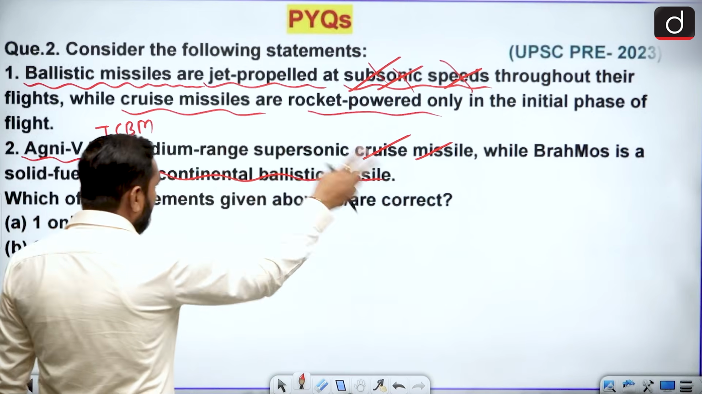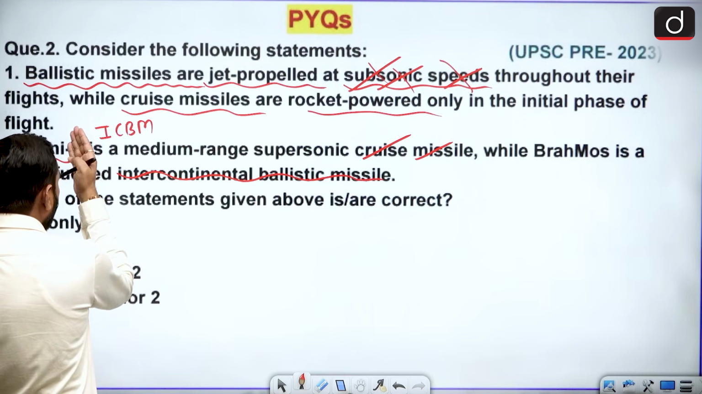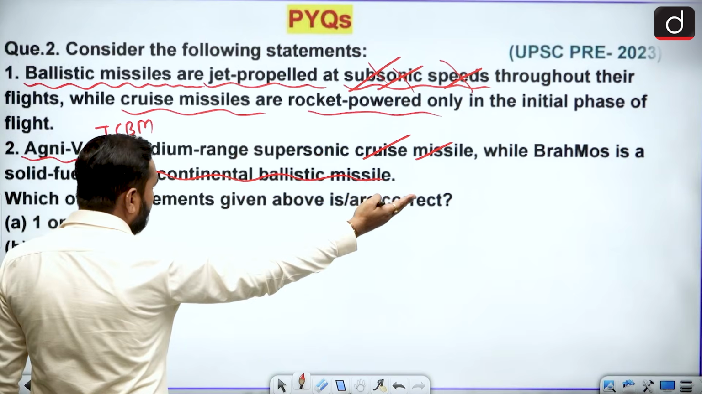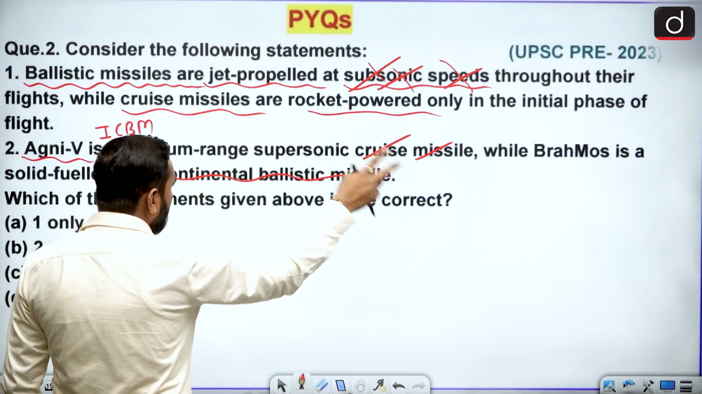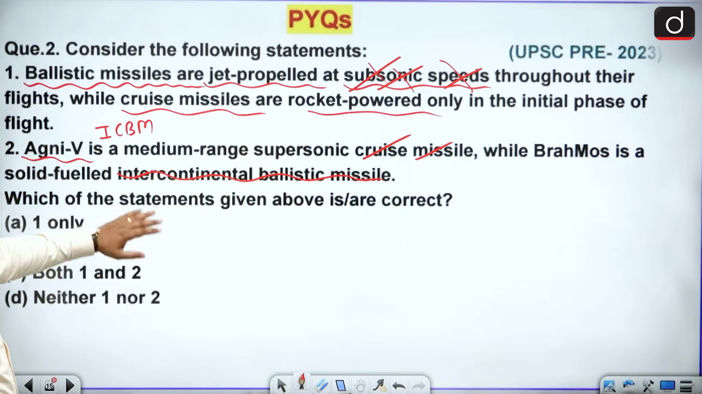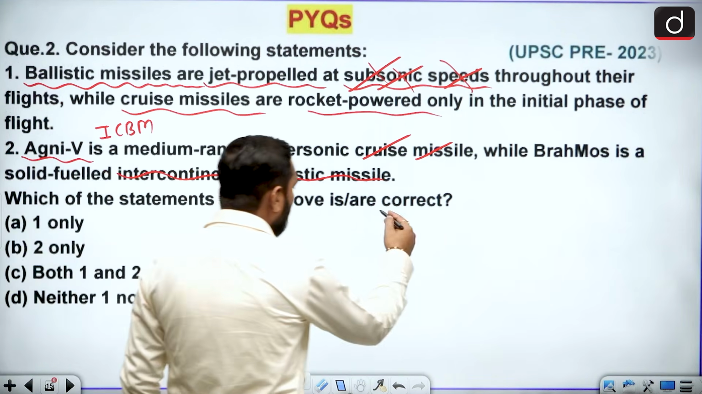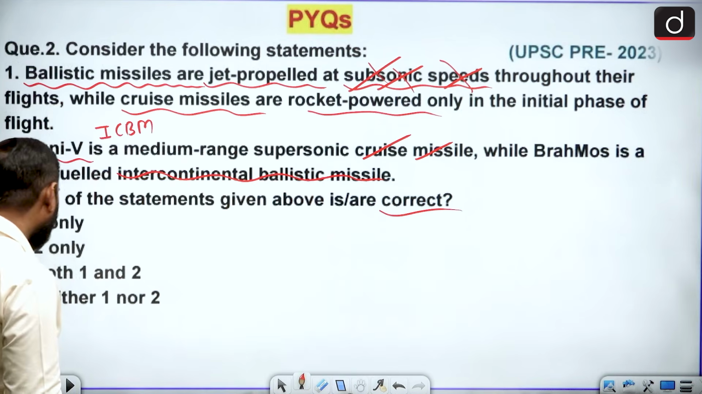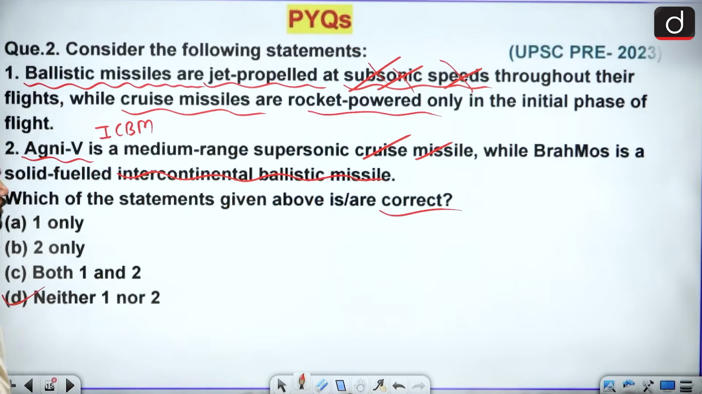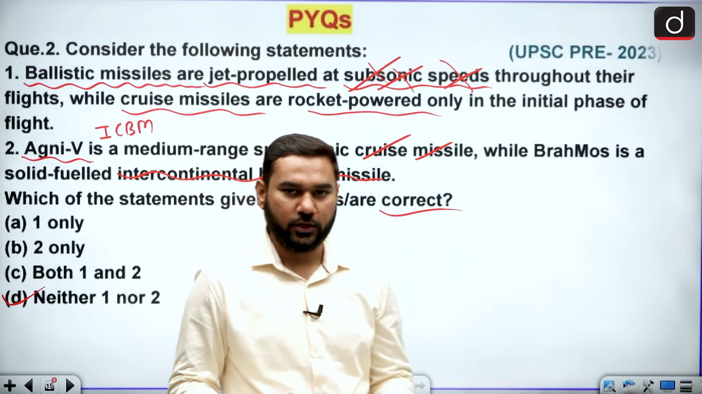Actually, these are misplaced. BrahMos has to be placed in this one, and Agni has to be placed in the BrahMos spot. So if you interchange them, then the statement is right. So in 2023, both these statements are wrong. The question asks about the correct statement, but neither one nor two. So this is related to your missile system and your fusion and fission reaction.